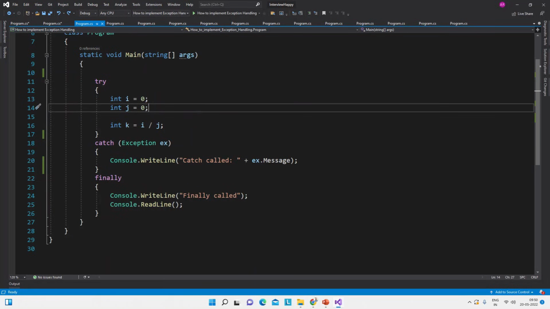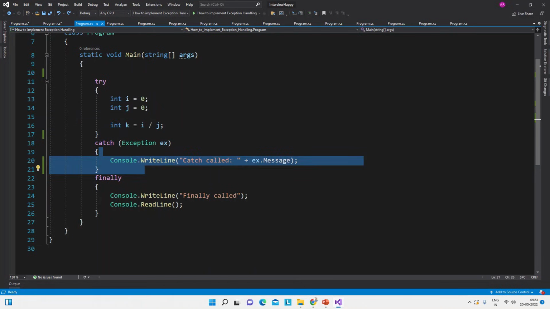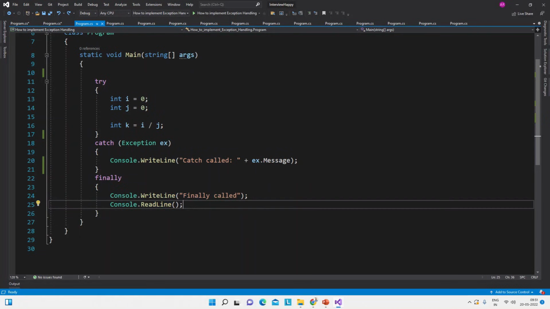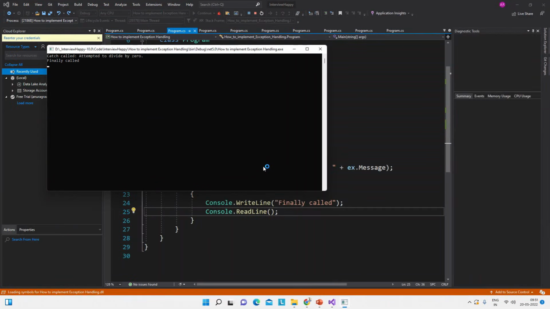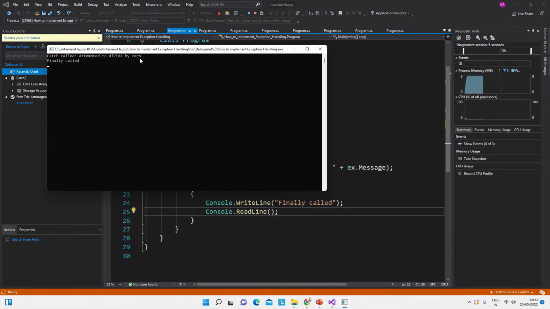See, here is the code. We are trying to divide 0 by 0, which will throw an error. So this will execute and then finally will also execute. So let me show you this. See, the first line, catch called: attempted to divide by 0. This is the exception message. And the finally is also called.